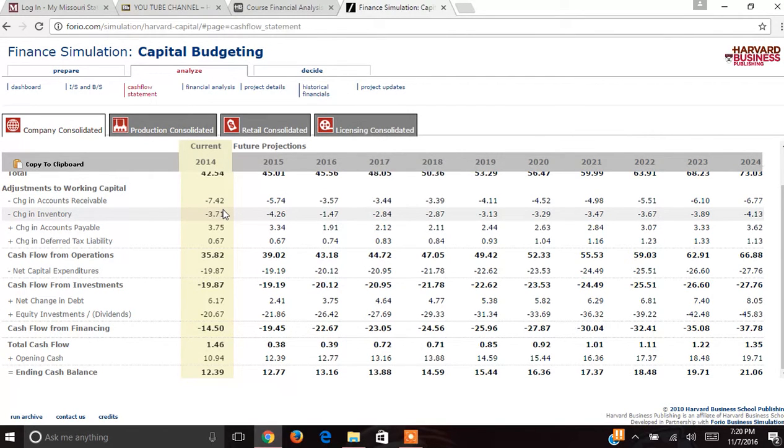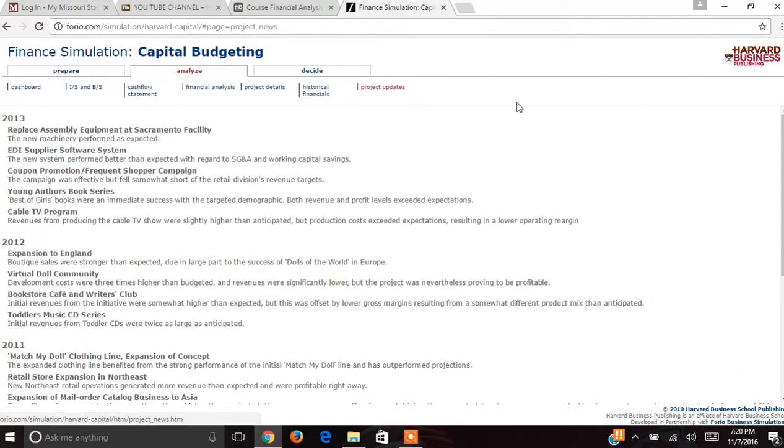We also see that a great amount of cash flows comes from operations, which is a sign that the company is performing the way it should be. This is also expected to increase. Cash flows from financing and investing are also negative. This will continue throughout the year 2024. My strategy is to focus on increasing revenues, mostly from retail and licensing projects, but also from a few production projects. From here, we will go ahead and see my investments that I chose.